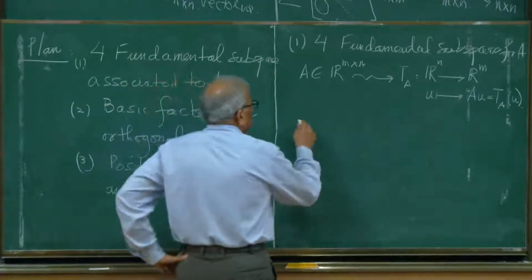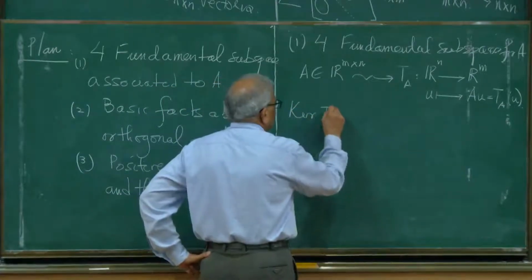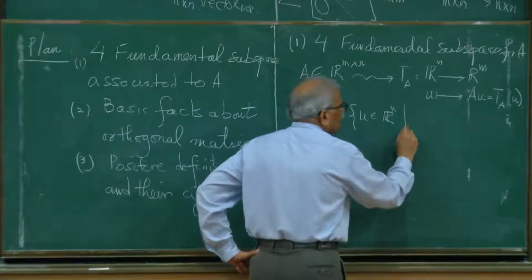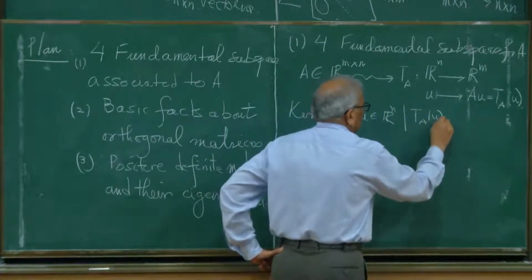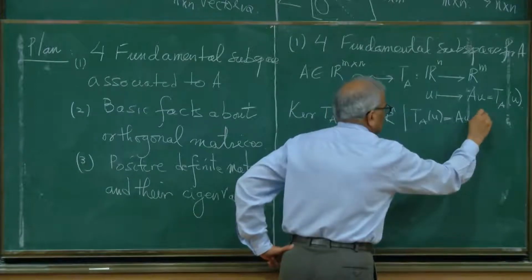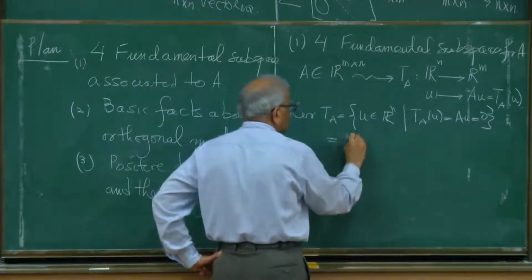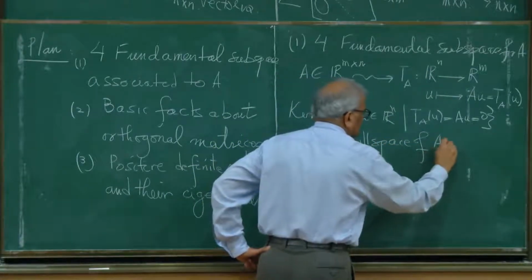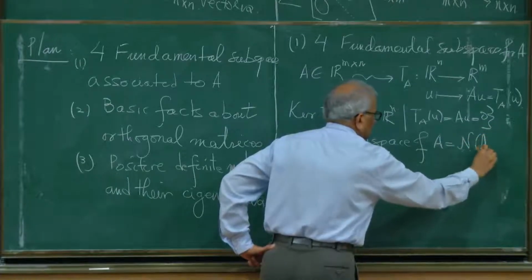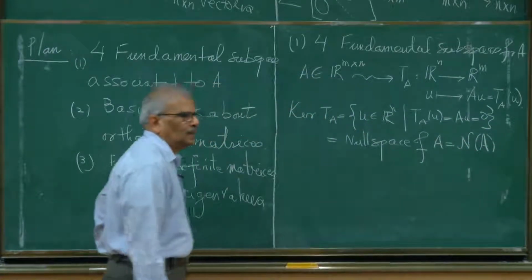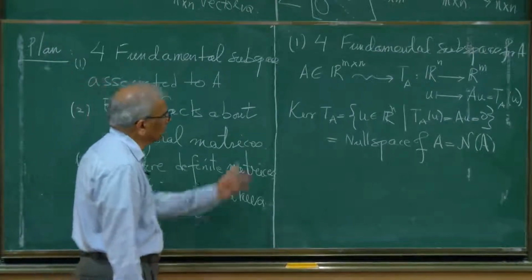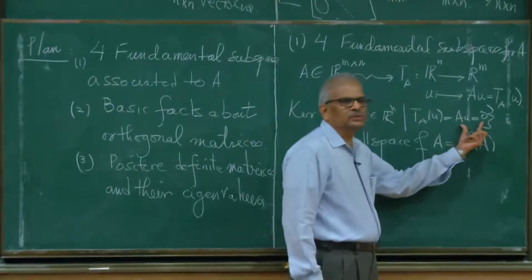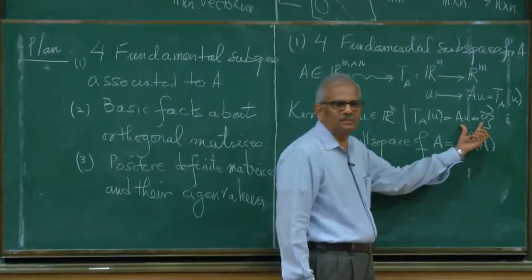So the kernel of this linear transformation is all u in Rn such that TA(u), which is equal to Au, is equal to 0. And this is also called the null space of the matrix A, and we denote this by N(A). So the null space of this matrix or the kernel of this linear transformation, they are one and the same, and this consists of solutions to this homogeneous system of linear equations.